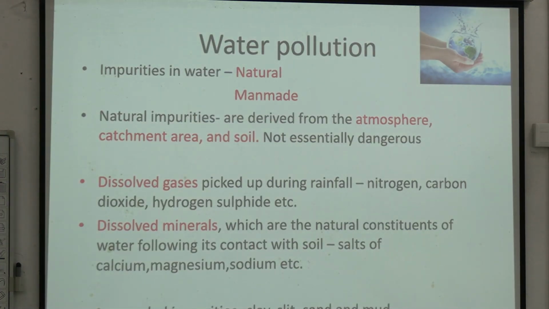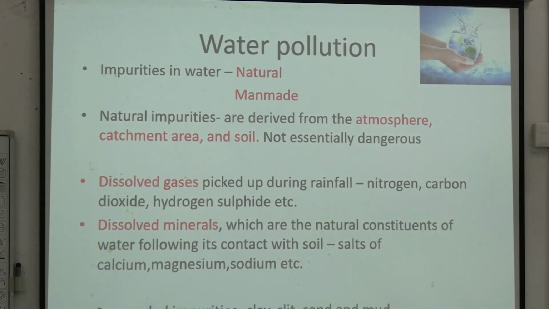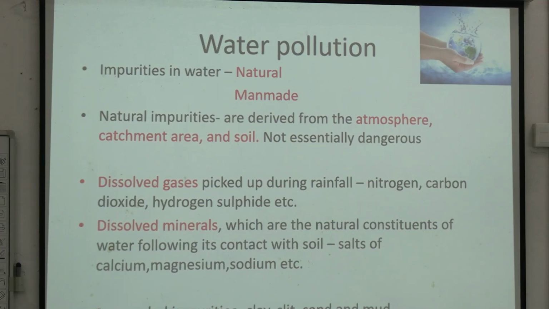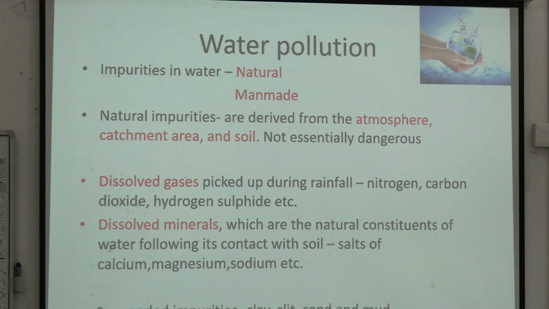So what are the impurities in water? You have natural impurities as well as man-made impurities. Natural are from the atmosphere, from the soil, from the catchment area. Catchment area means, for example, the Ganga is emptying into the Hooghly, but the catchment area starts right from Gangotri or even further up to Gomukh.